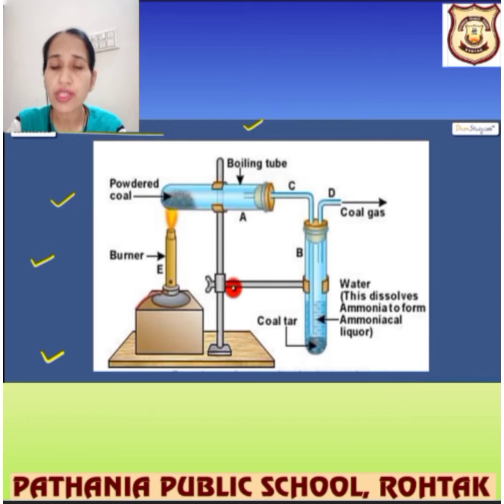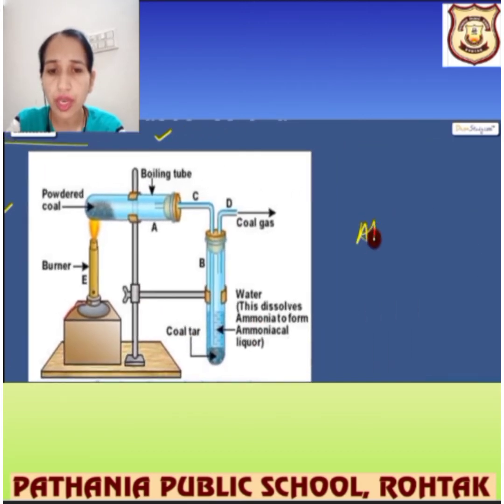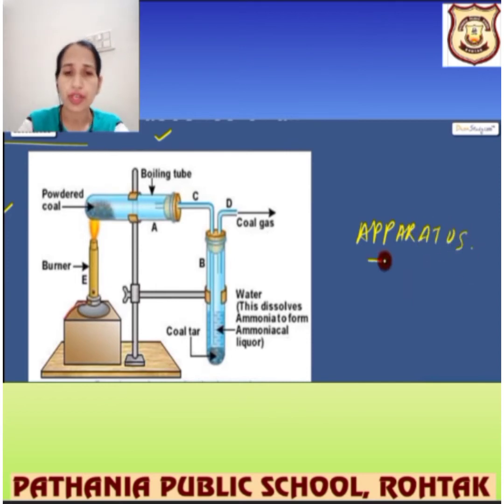We are going to take Borosil and Pyrex containers, which will never break under direct heat. Now the gas comes inside when we are boiling the coal. You can see the coal gas coming over it. So this apparatus is used for the destructive distillation process. It dissolves the ammonia to form ammoniacal liquor. Let us study all about this apparatus in detail.